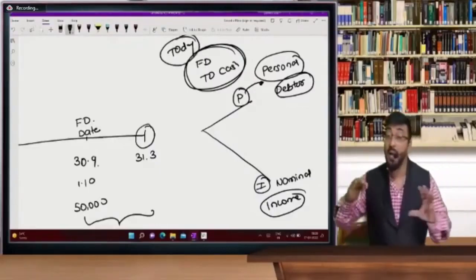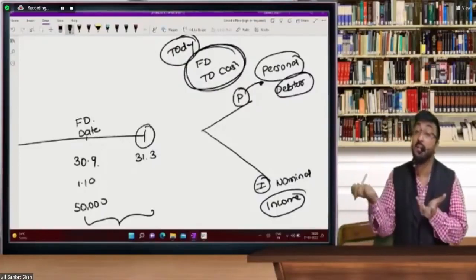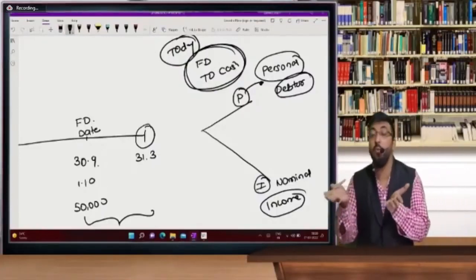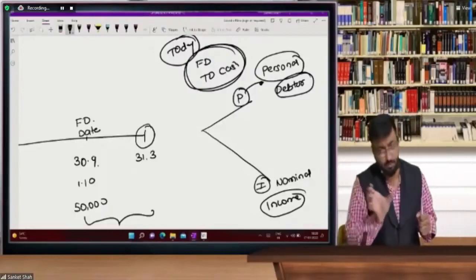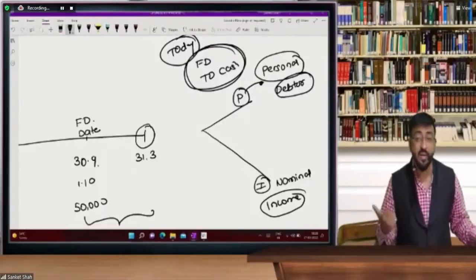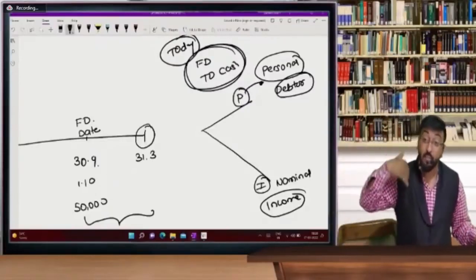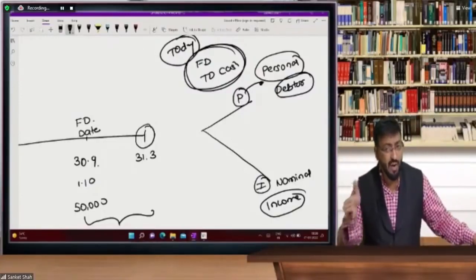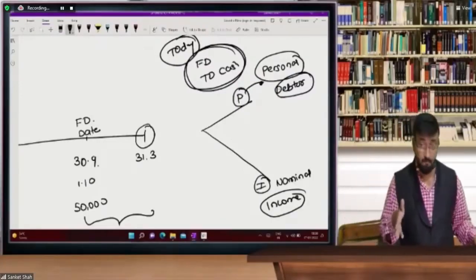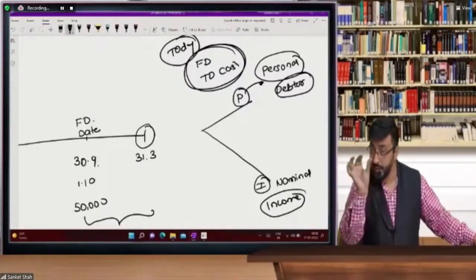Today, when my FD gets matured, whether it is for 6 months or for 1 year, whenever I'm investing in my FD, it has some fixed period. And when I invest in that FD, remember the entry that I'm going to pass at the time of investing money is FD account debit to cash account. But meanwhile, I have an option. I can collect money after 3 months, that interest portion.